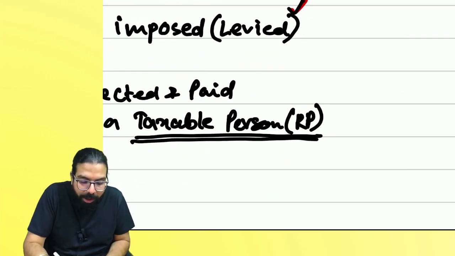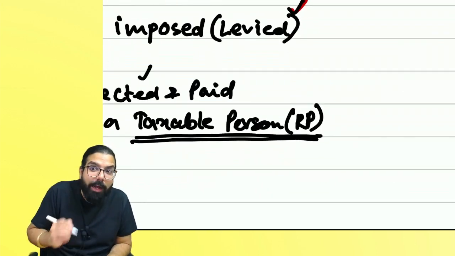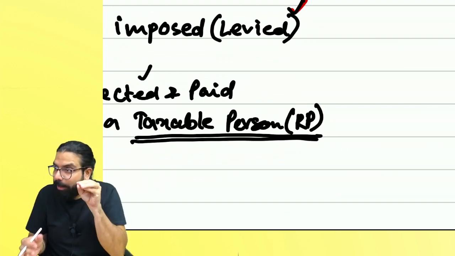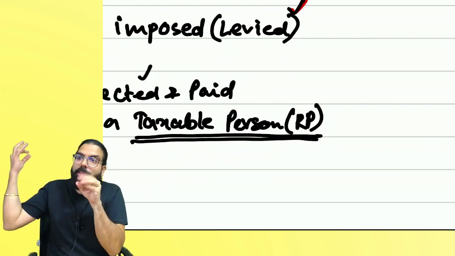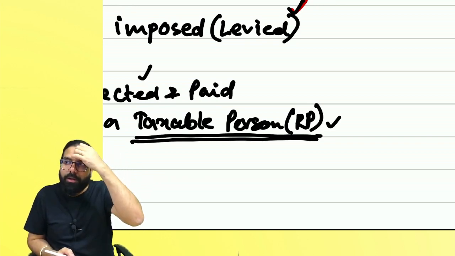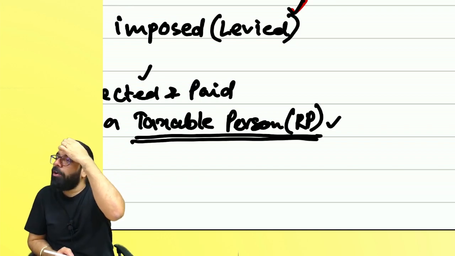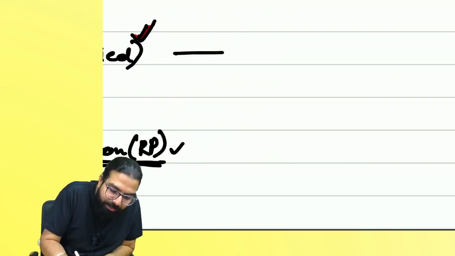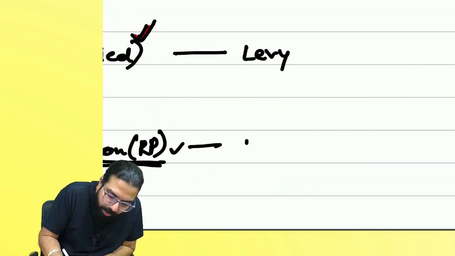Now, what will I do? I'll have to collect and pay. I will not pay from my pocket. The ultimate bakra is you only. I'll collect from you and give it to the government, provided I am a registered person. Are we all clear? If you are not a registered person, GST gets levied. See, one is levy. Another is what, everyone? Collection.